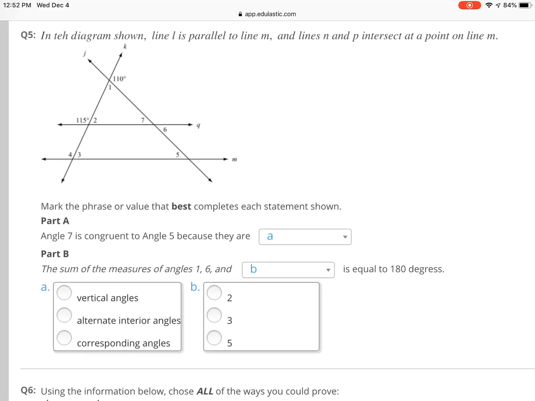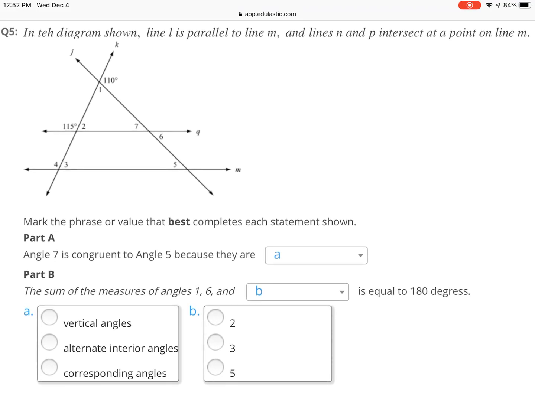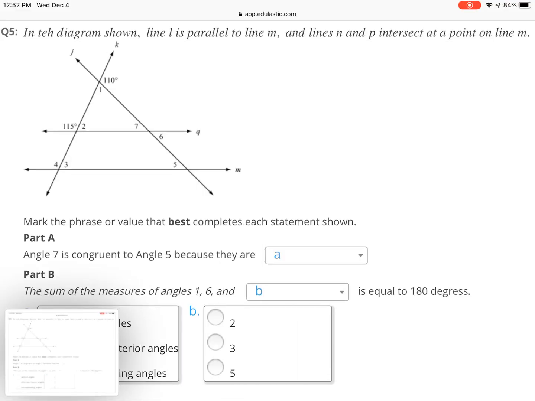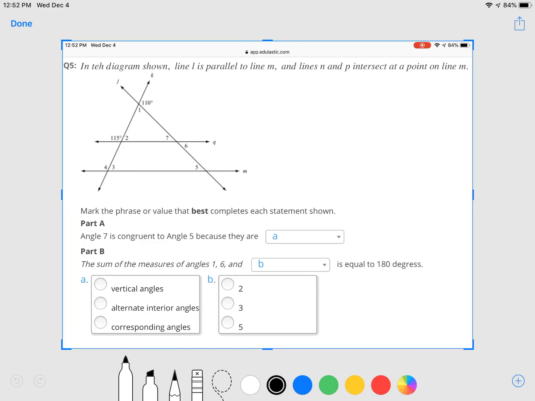Okay. Question 5. Question 5 says, in the diagram shown, line L is parallel to line M. I don't even see a line L. And lines N and P intersect at a point on line M. Okay. I think this is a poorly worded question. I don't see line L or line N or P. So let's see if there's something wrong with this question.